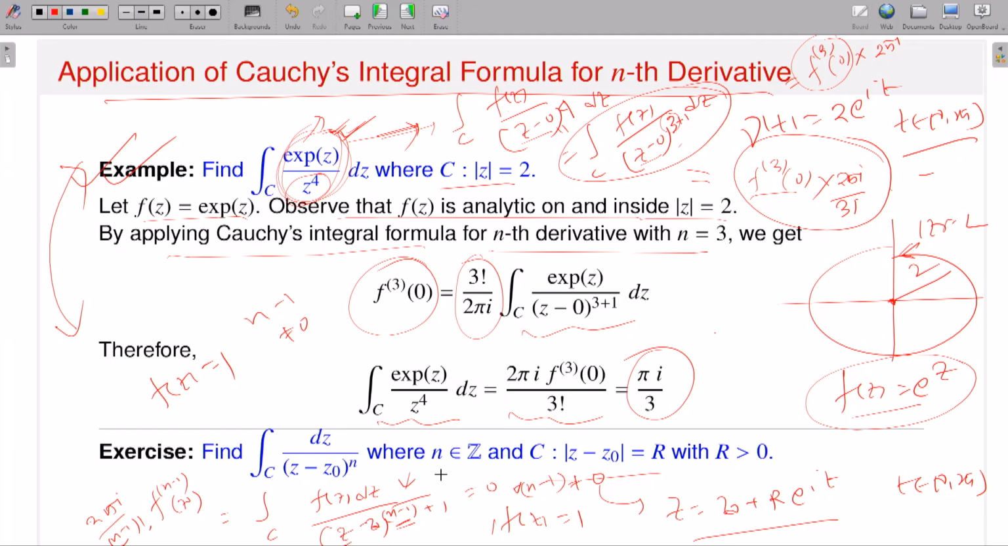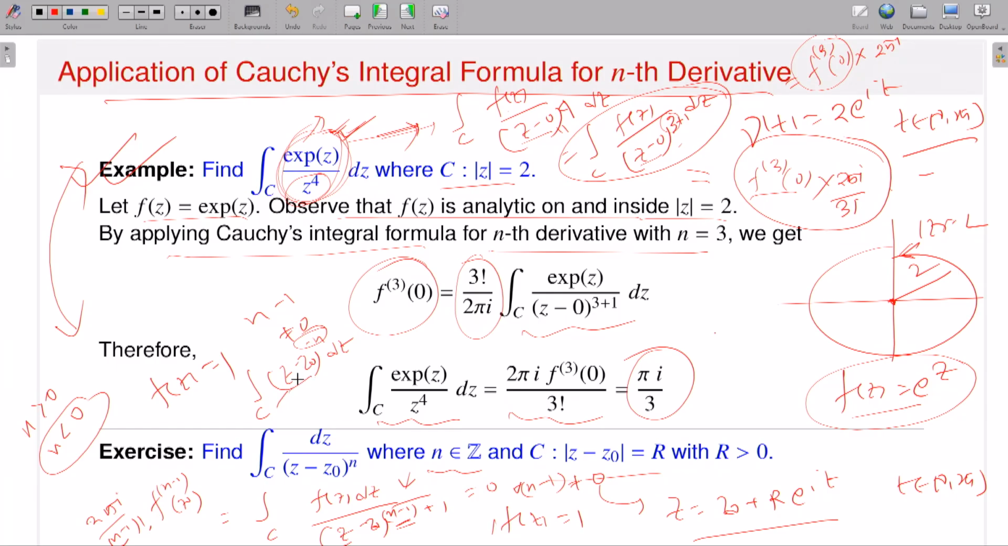Since n is an integer, n has two possibilities: either n is positive or n is negative. Now if n is negative, look at the integrand, then what will be that integration? The integral over c of z minus z naught to the power n, if n is negative, this should be to the power minus n dz. And minus n is positive. So z minus z naught to some positive power.